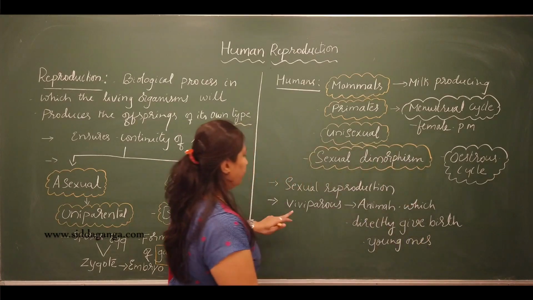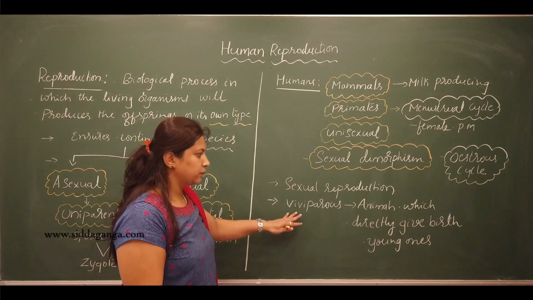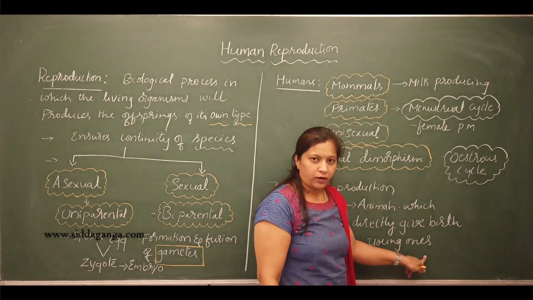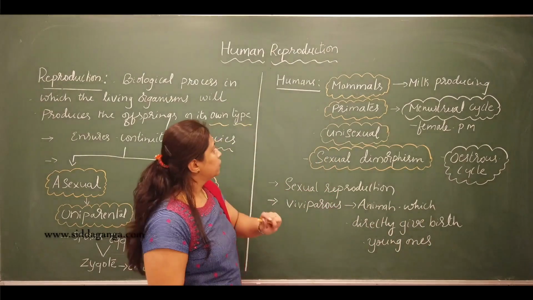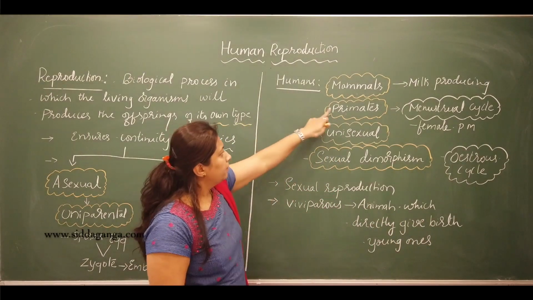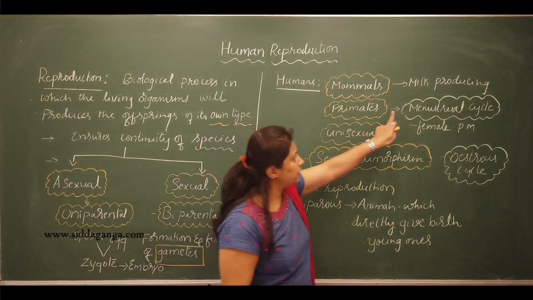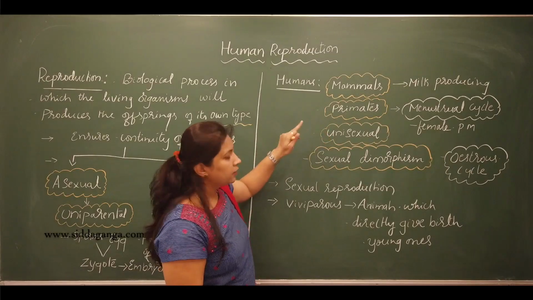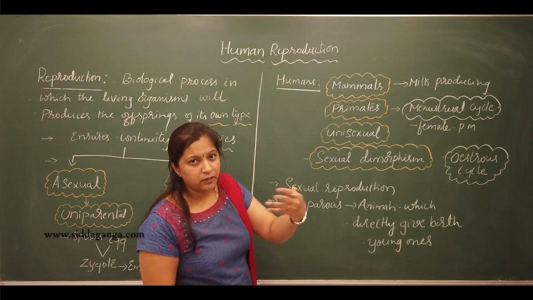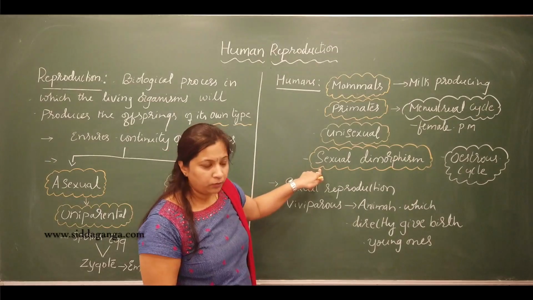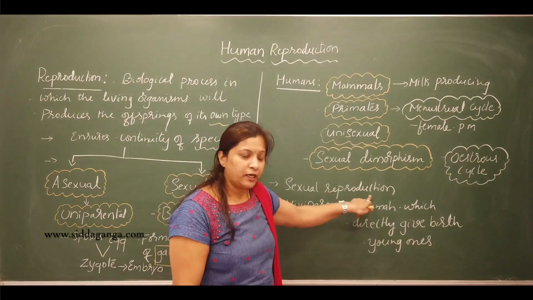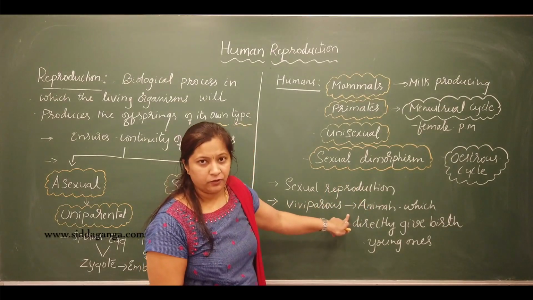So, humans are primate mammals which exhibit the menstrual cycle, and they are unisexual, with male and female reproductive organs present in different individuals. They show sexual dimorphism, reproduce sexually, and are viviparous.